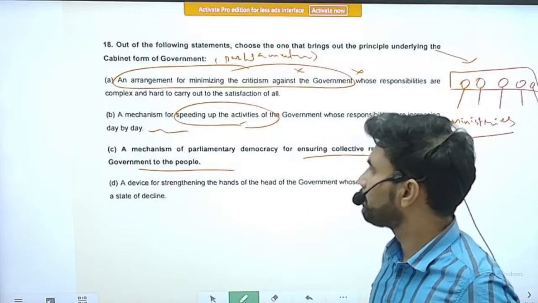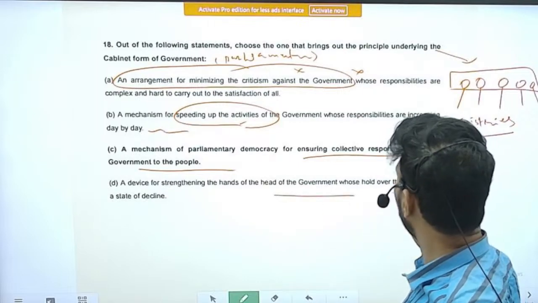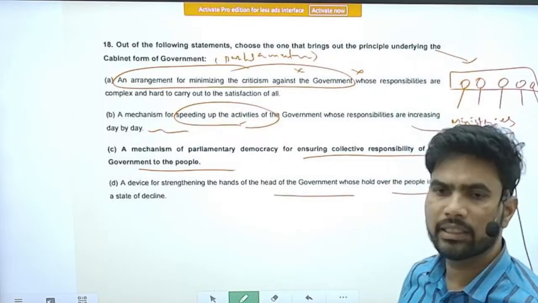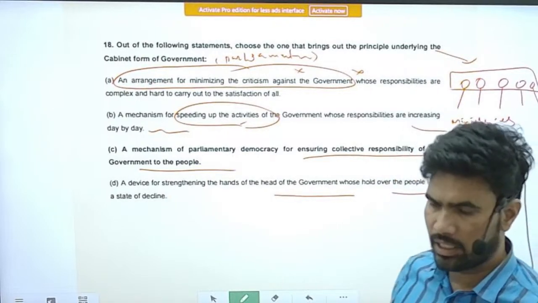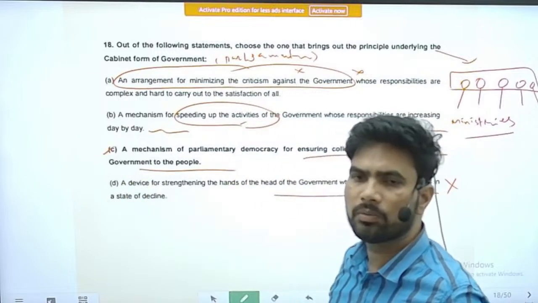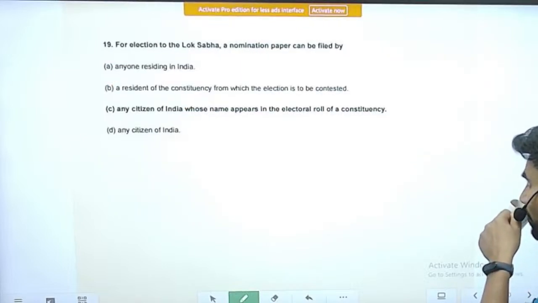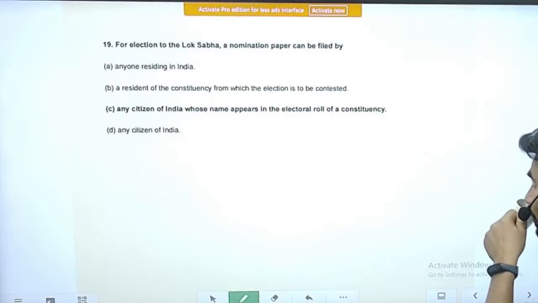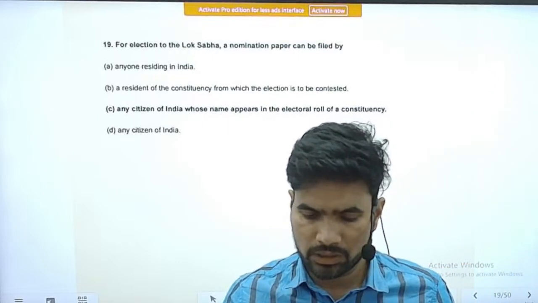Option D, a device for strengthening the hands of the head of the government whose hold over the peoples is in a state of decline. So this is also a superficial statement, right? So what is the correct option? Option C is the correct option. Right, next question.